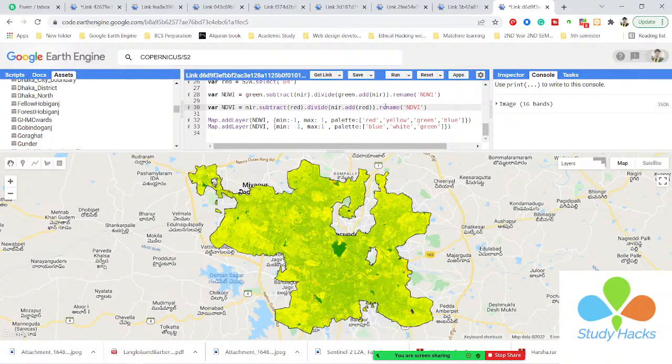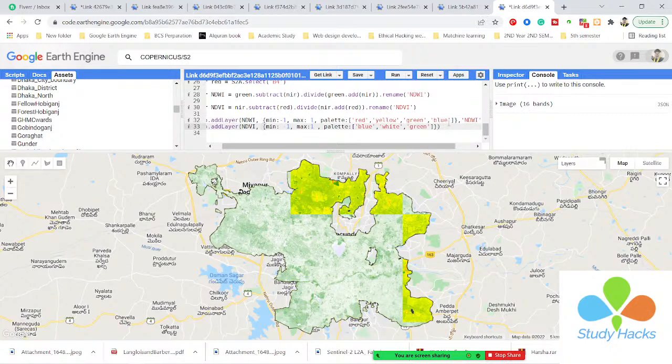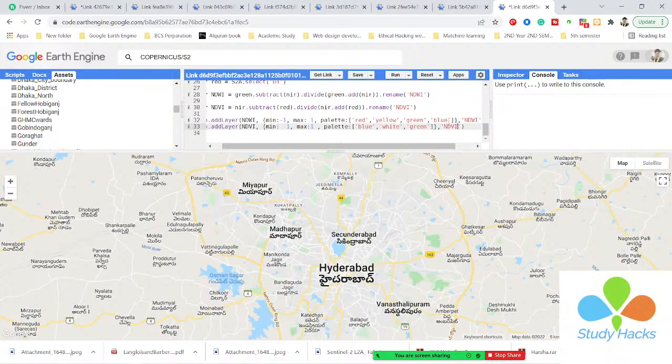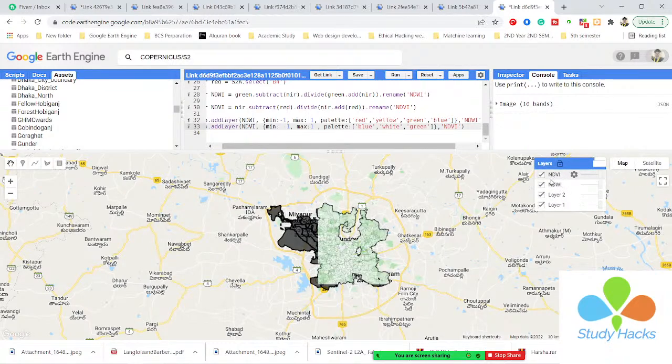Okay, and I also put here the layer name. Suppose this first layer will be showing the NDWI, so I simply put here the NDWI, and also put here another layer, this is my NDVI. Okay, so now you can see the NDWI and NDVI two layers appeared.